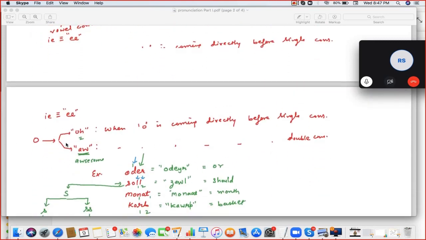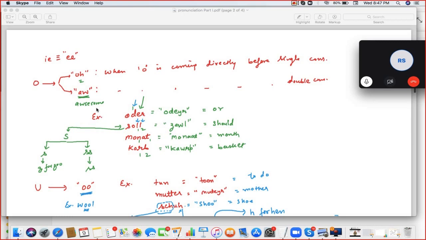Next is O. O has two sounds, long O and short O. After O, if it is one consonant, then it is the long O sound. Otherwise, it is the short O, as in awesome. So speak the examples. If it is one consonant, then long O. If it has two, then short O. Correct. Speak the example. Order. Next.